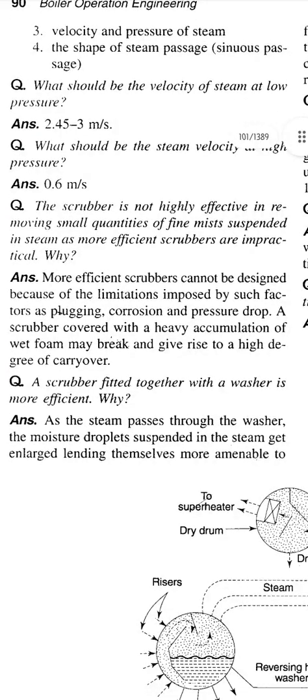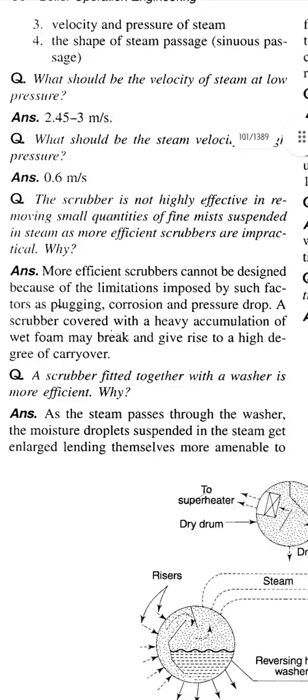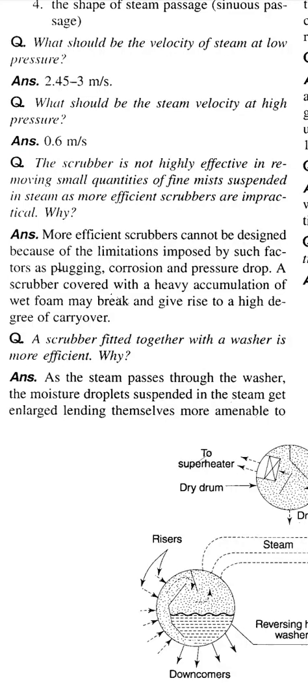Question, the scrubber is not highly effective in removing small quantities of fine mists suspended in steam, as more efficient scrubbers are impractical. Why? Answer, more efficient scrubbers cannot be designed because of the limitations imposed by such factors as plugging, corrosion, and pressure drop. A scrubber covered with a heavy accumulation of wet foam may break and give rise to a high degree of carryover.